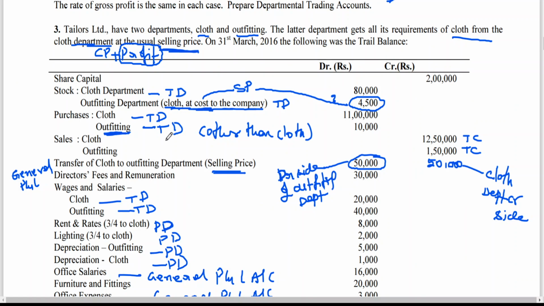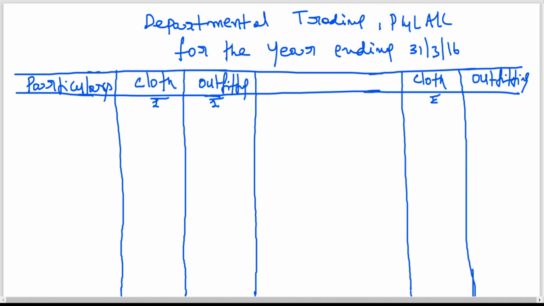Opening stock 80,000. The outfitting department's cost price is to be converted into selling price of cloth department; it will become cost price.